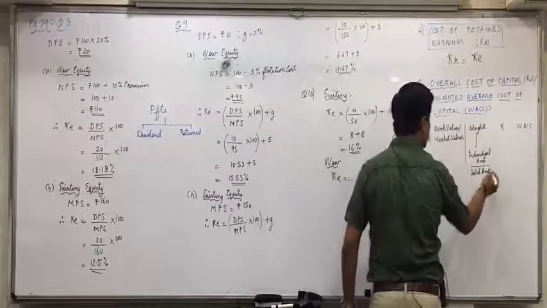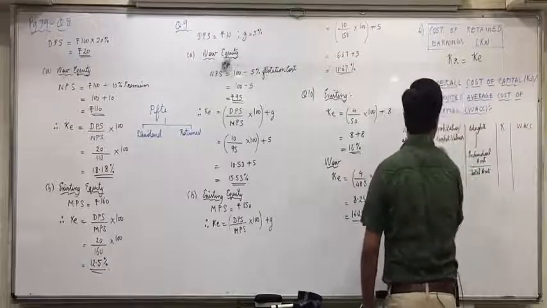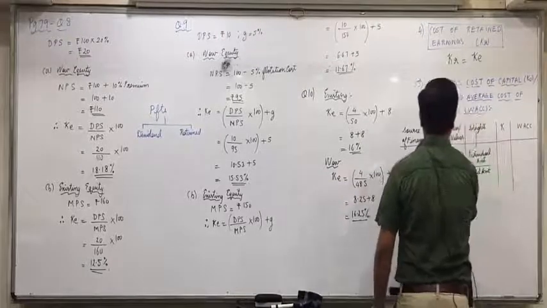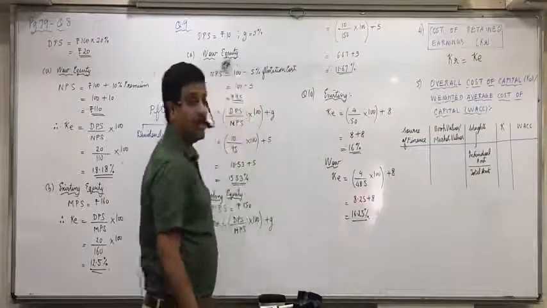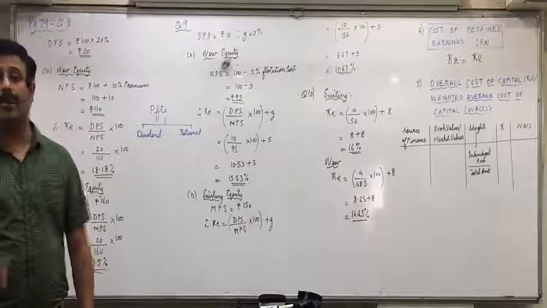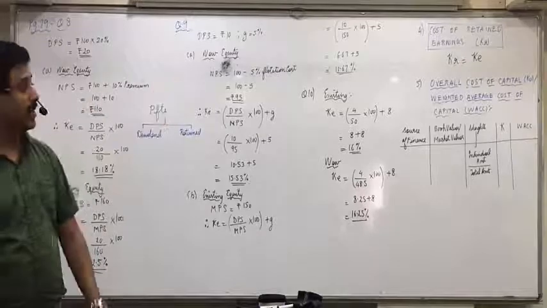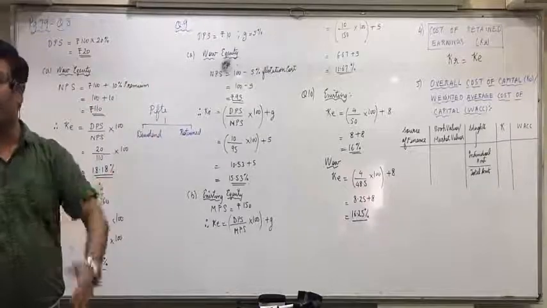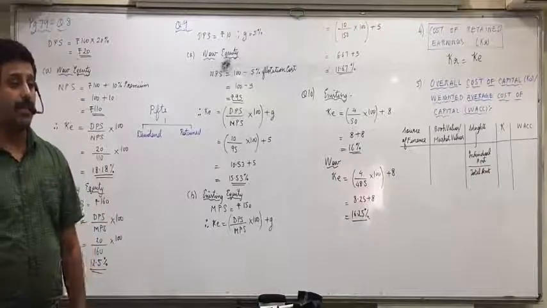First, source of finance. Second, book values or market values, whatever is specified in the question. Third, weights. How will you find the weights? Individual amount divided by total amount. Then K, cost of capital, will find by the respective formulas, and then weighted average cost of capital. Any confusion in this? This is the last topic in the chapter.